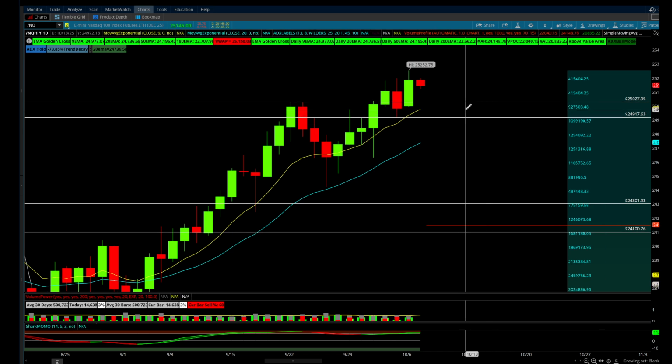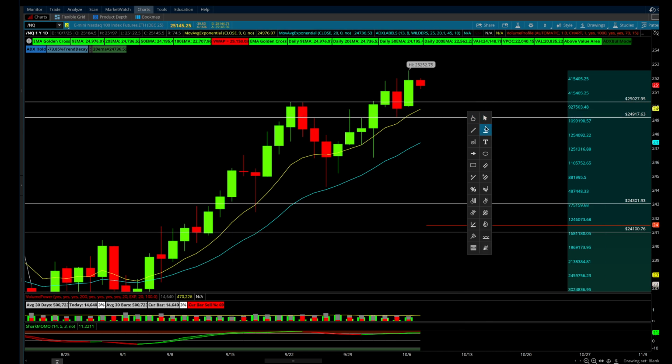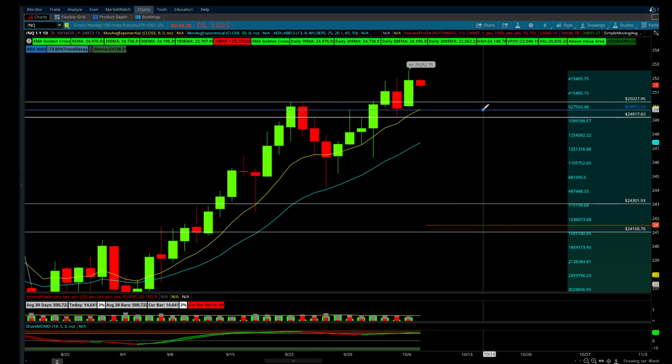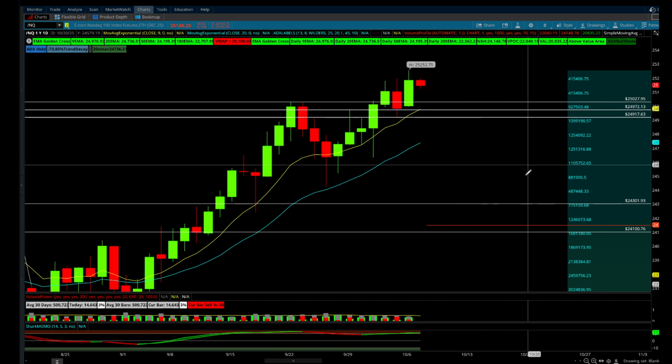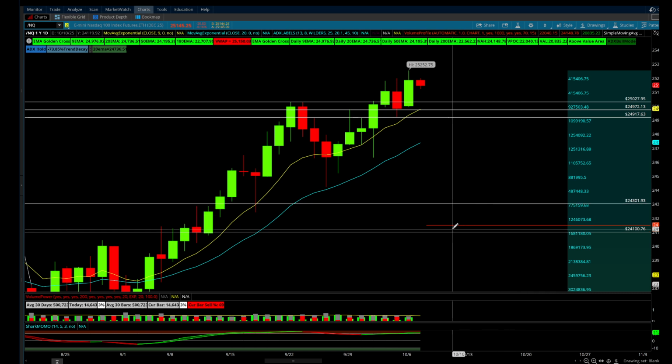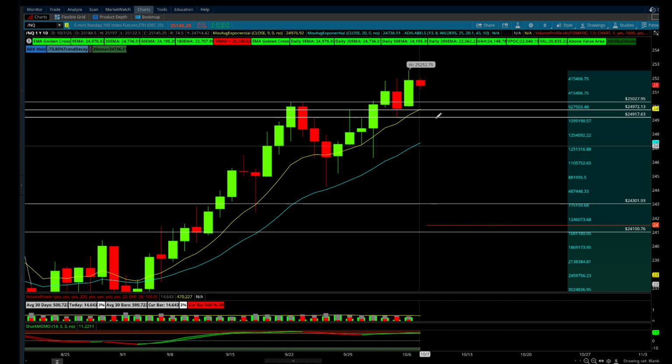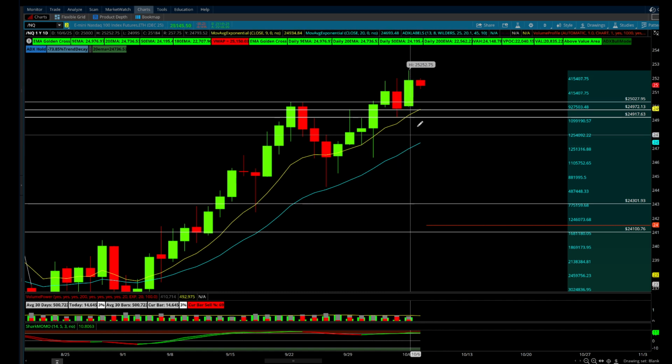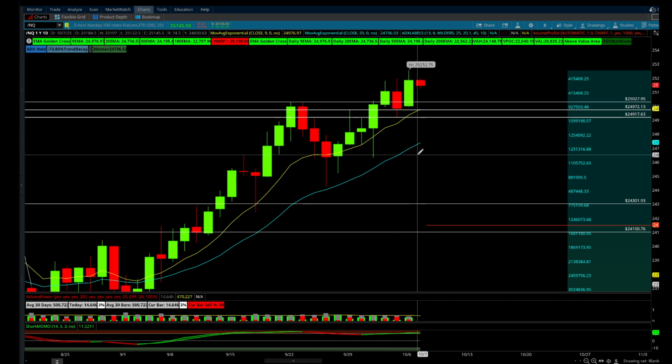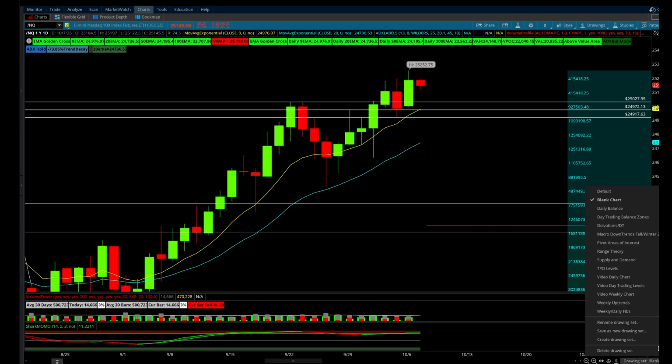So as long as this holds, I really see no real major warning signs for the bulls that they have to worry about. But even pullbacks into this area could give you at least a little bit better risk to reward. I'm still a little too extended for me to initiate any real long positions up in this area. All right, let's get into some day trading levels now, get a little bit more granular with the NQ, and take a look at what we're looking at from that perspective.